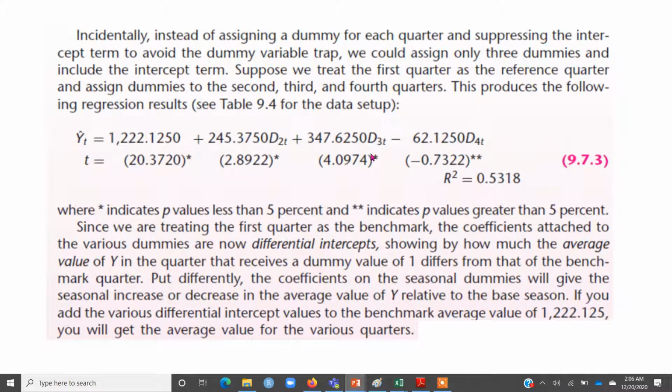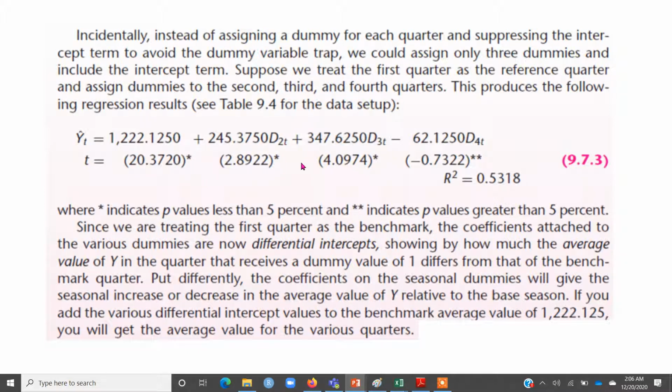245 units higher. Similarly, you can interpret for the third quarter and fourth quarter, and whether these are significant or not. As usual, notice the p-value. If the p-value is less than or equal to 0.05, that means there is a statistically significant difference between the base category and the dummy variable corresponding category. That is, in this case, if D2 is significant, that means that ice cream sales from the first quarter are statistically significantly different from the second quarter.